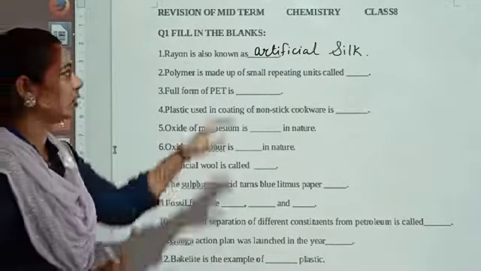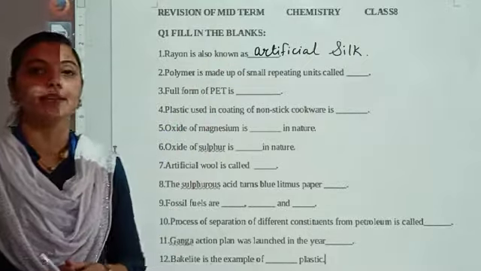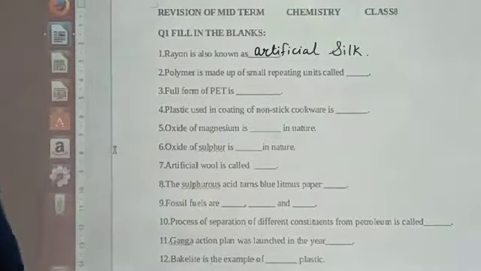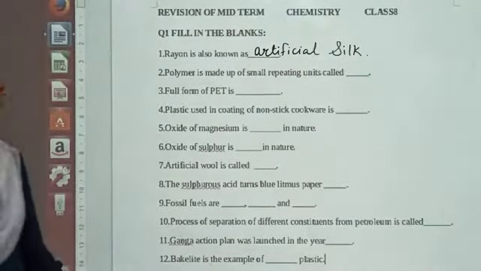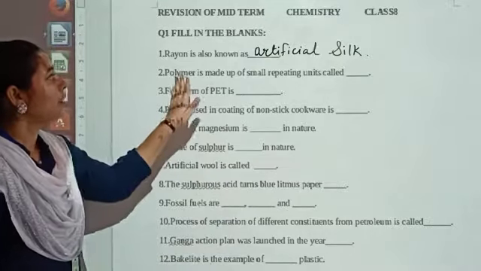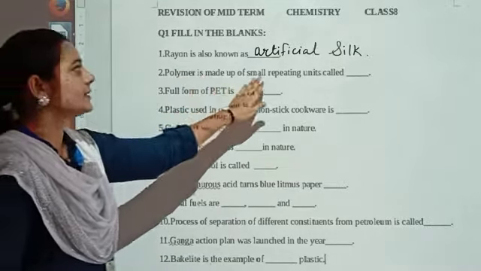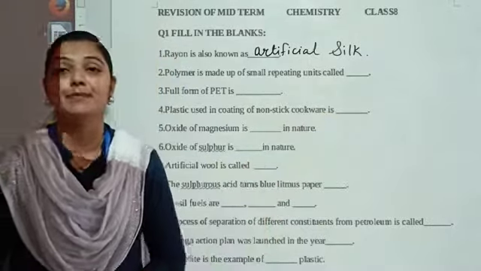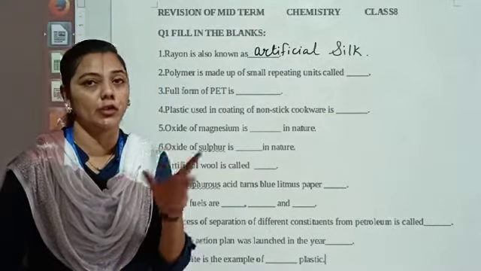So remember this because these fill-ups are very important and this question is mostly repeated many a times. Okay. Second fill-up. Polymer is made up of small repeating units called. Polymer is made up of small repeating units.